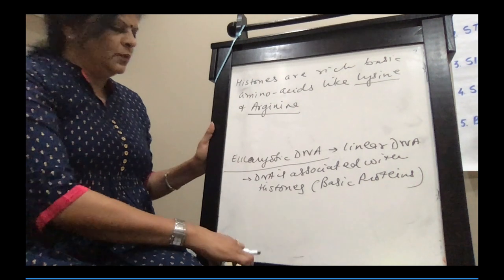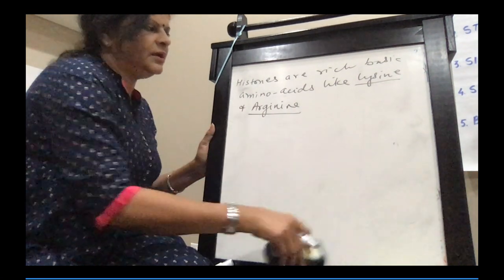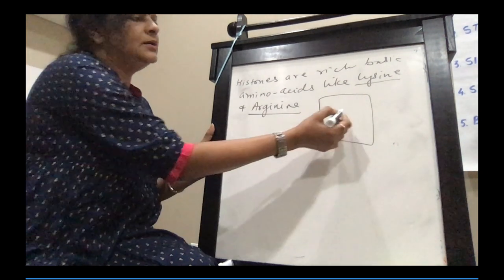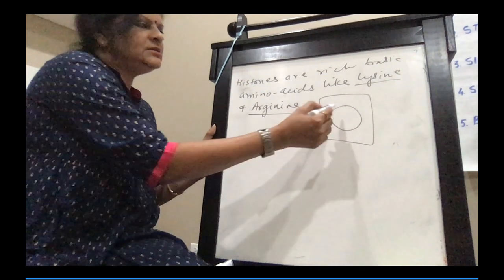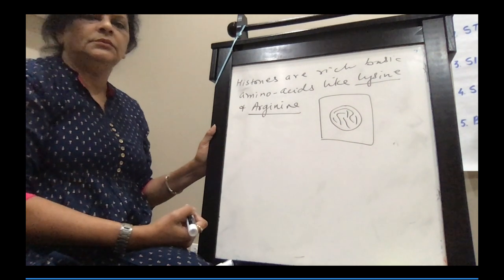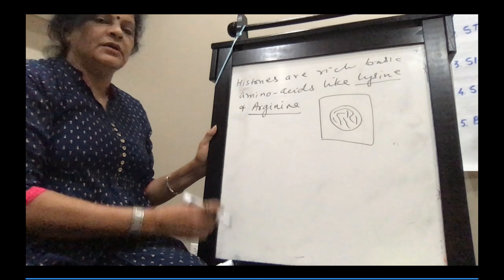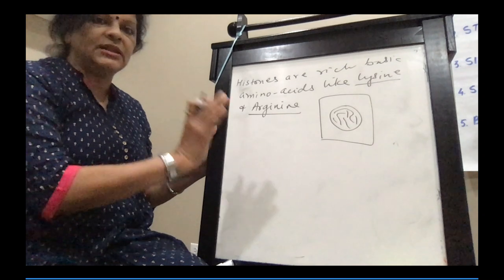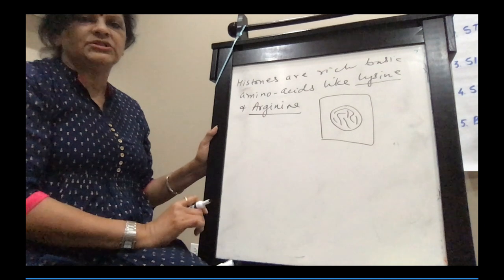Okay. Now, when you see the nucleus in a eukaryotic cell like this, a plant cell, this is the nucleus. In the nucleus, you'll find these thread like structures. Remember cell division, when we started cell division, the first stage, interphase, when the cell is resting, the nucleus has thin thread like structures.